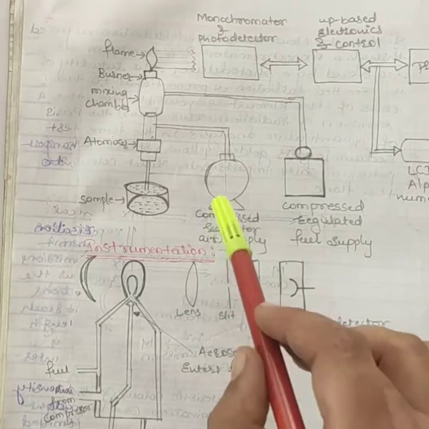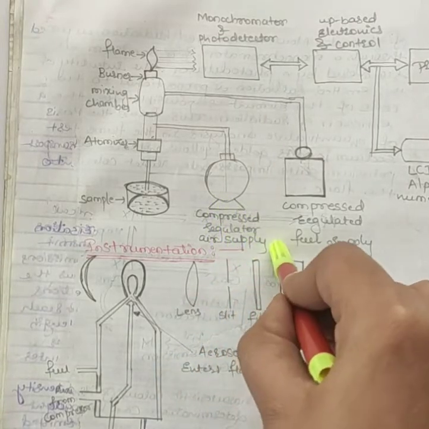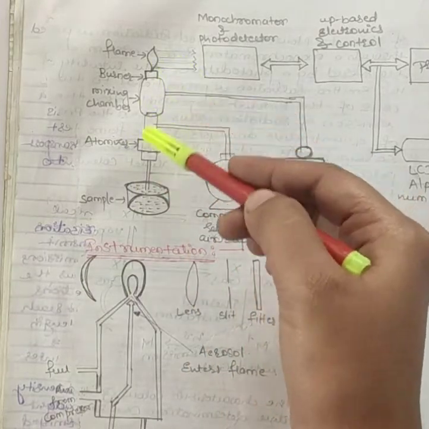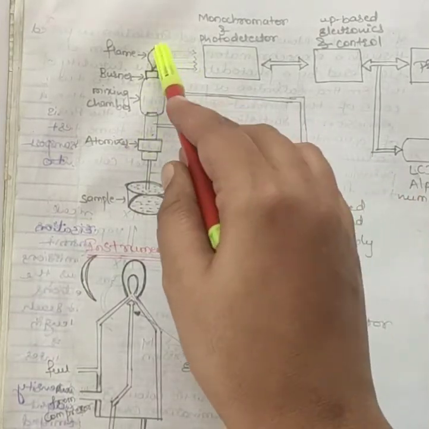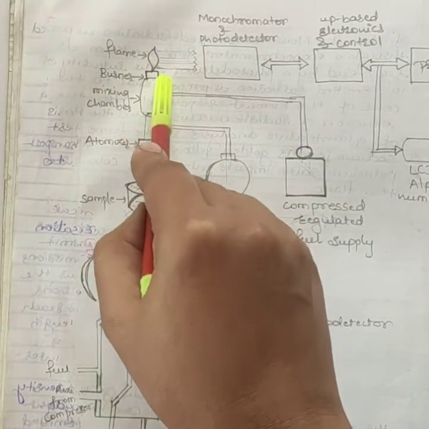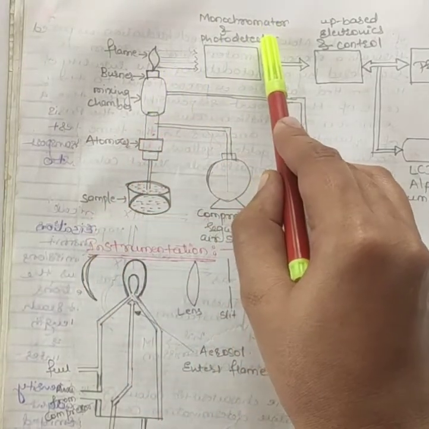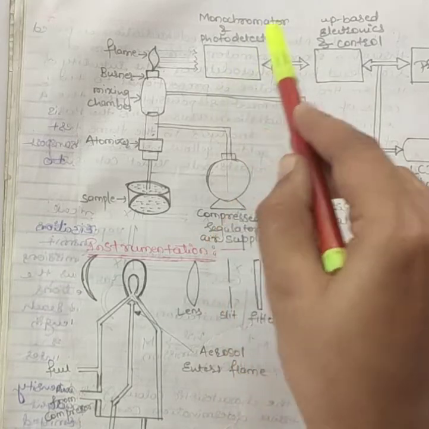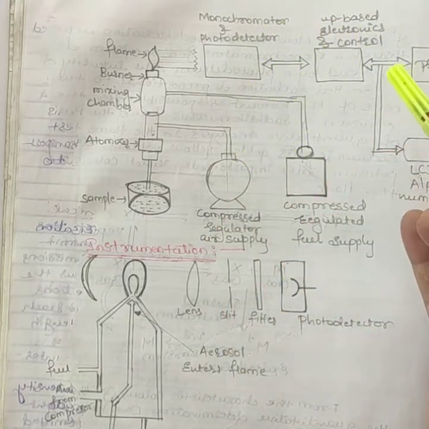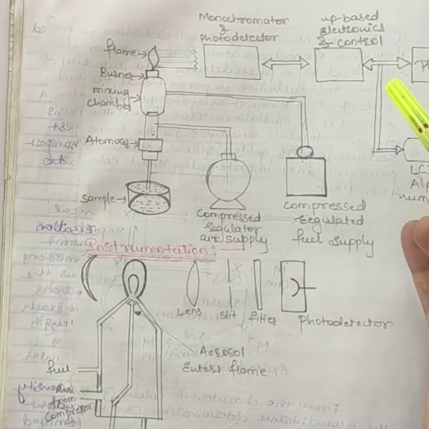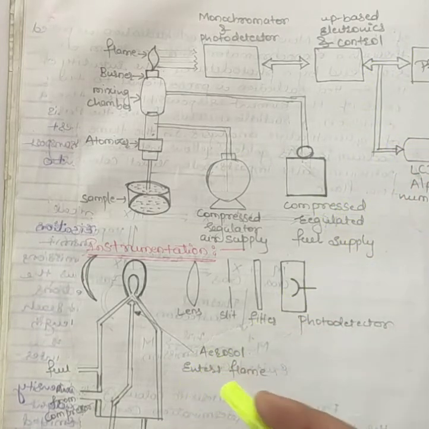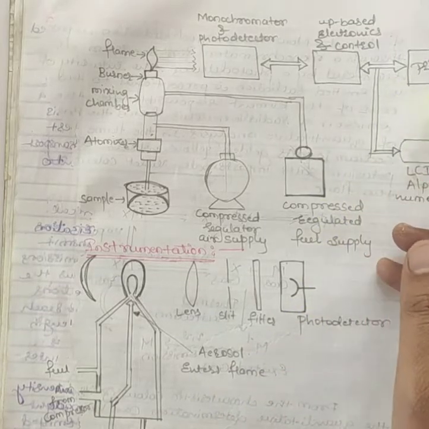So this instrument has an atomizer also, then the flame: the burner after lighting will give the flame, and that is the thermal energy. Then we will have the monochromator and detector, and that detector will convert that radiation into electrical signals, and that will give the intensity of the light.